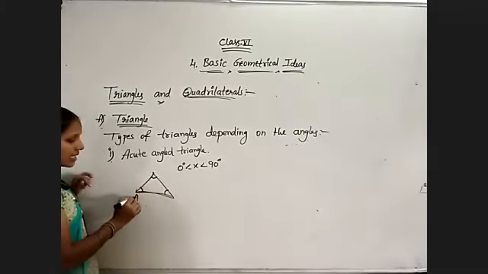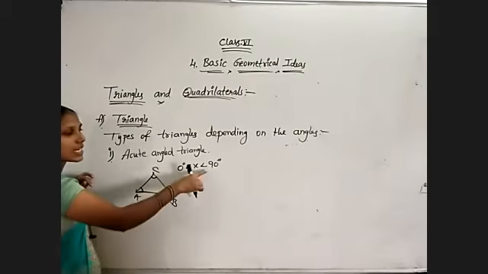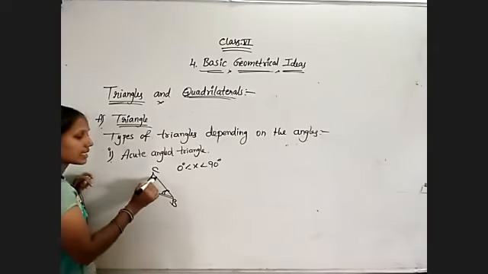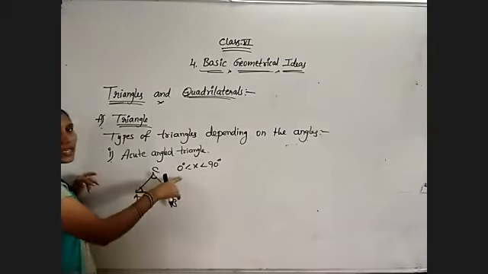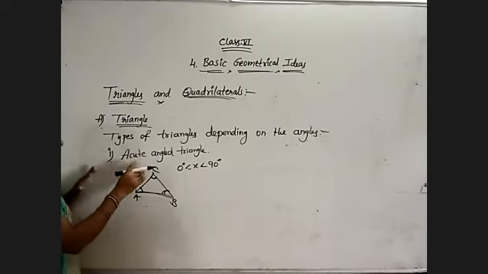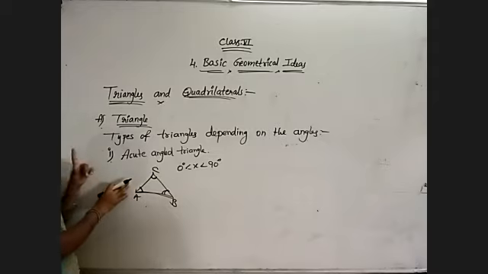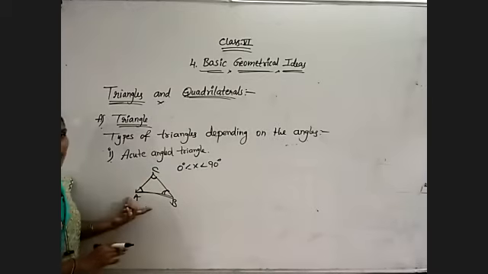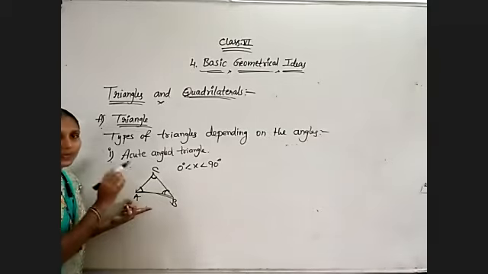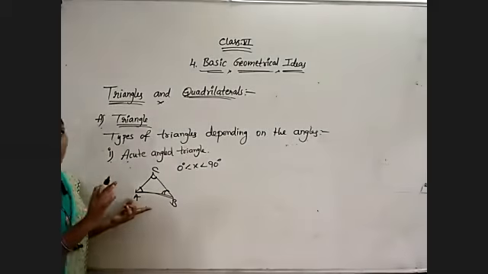Which triangle is having every angle lesser than 90 degrees? Here angle A, angle B, angle C, all are less than 90 degrees. Such type of triangle is known as acute angled triangle. Actually, you still did not get types of angles. In the next chapter, the 5th chapter, we are going to learn types of angles. In that, you will get clarity about acute angles. Just observe the definition.